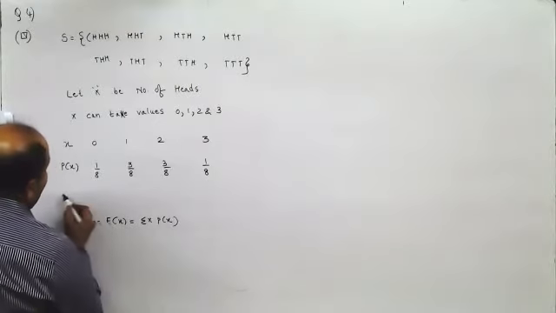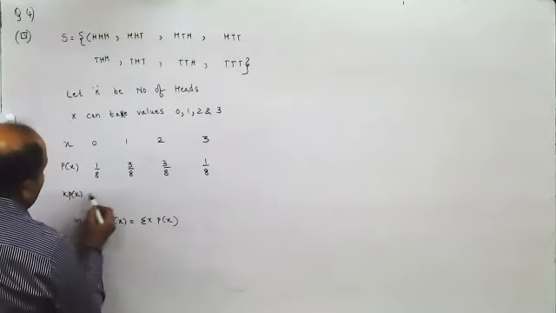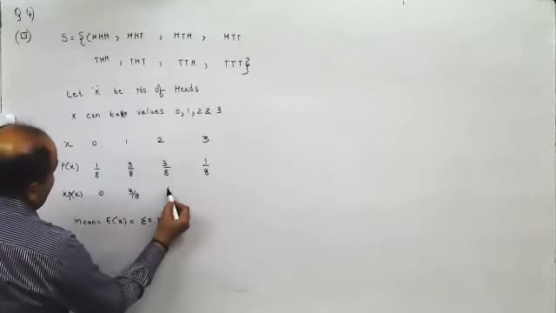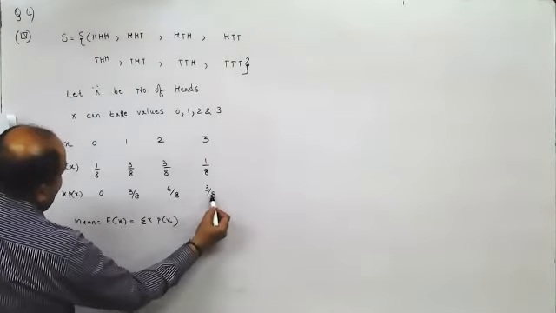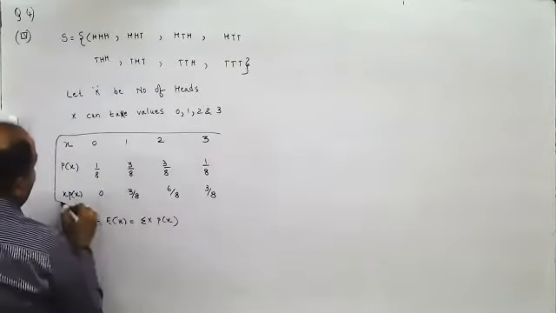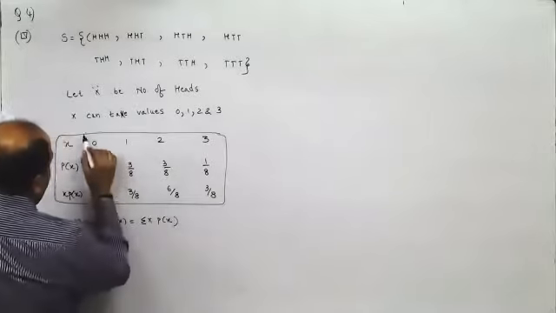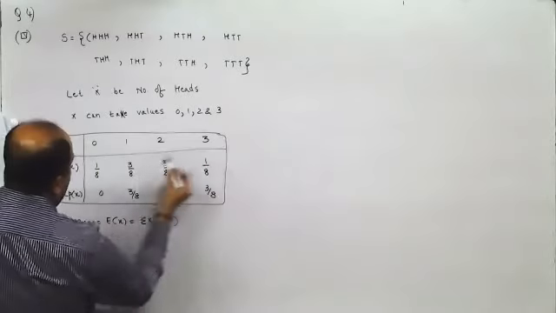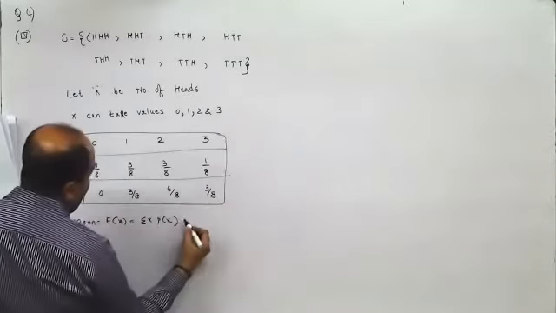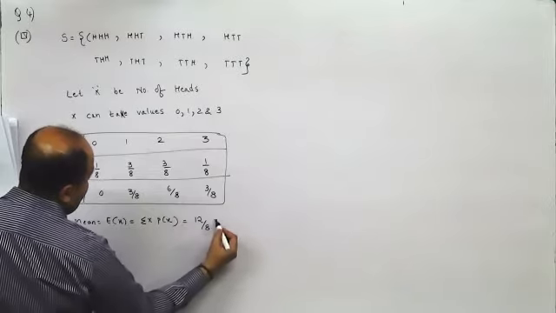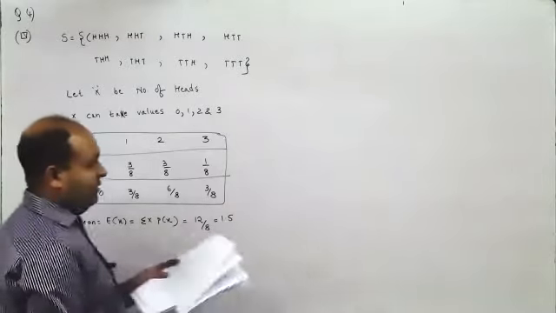Can someone verify the value? X px. This would be 0, 3 by 8. This would be 6 by 8, and this would be 3 by 8. So this would be 12 by 8. That is 1.5. Can anyone verify this?